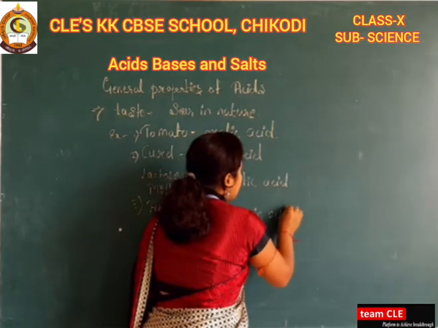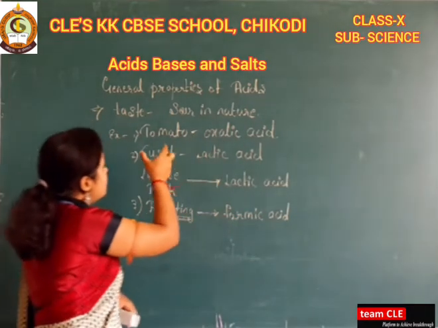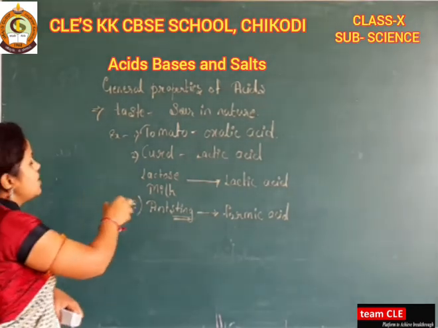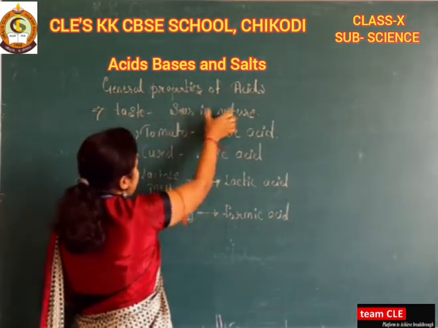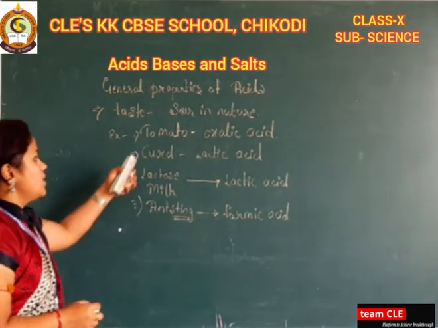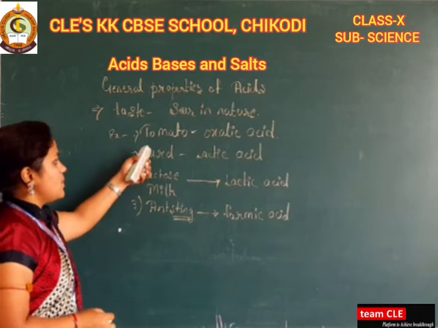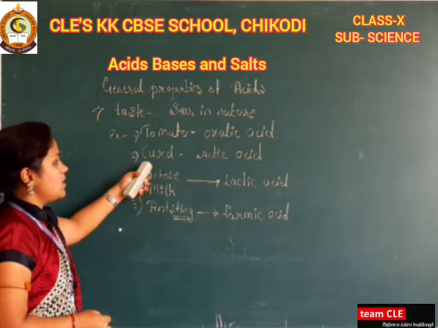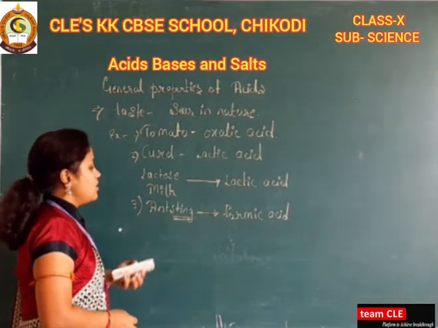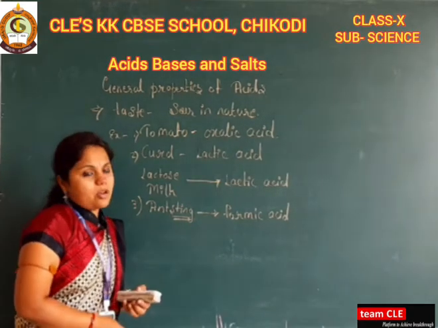So these are some examples where you can see, on the basis of taste, that acids are sour in nature. We have taken a few examples: tomato, oxalic acid; curd, lactic acid; and ant sting, that is formic acid.